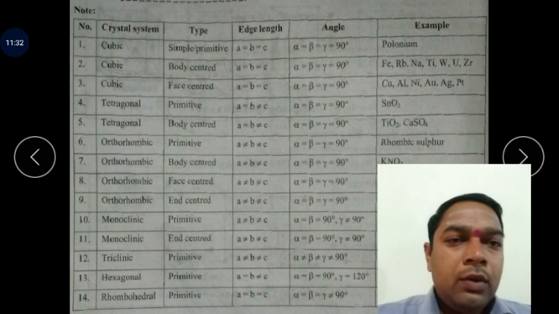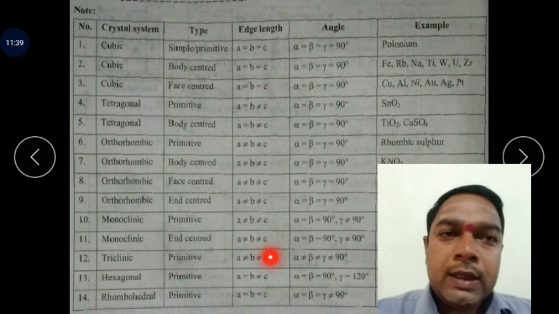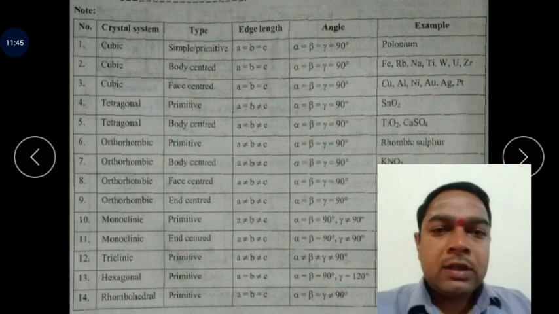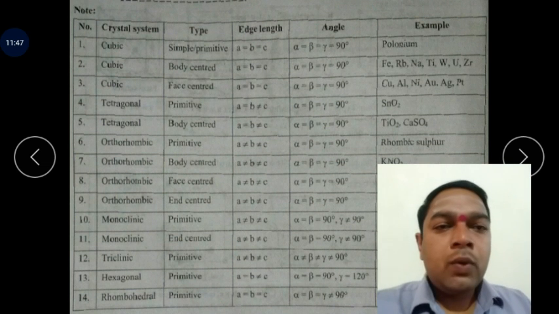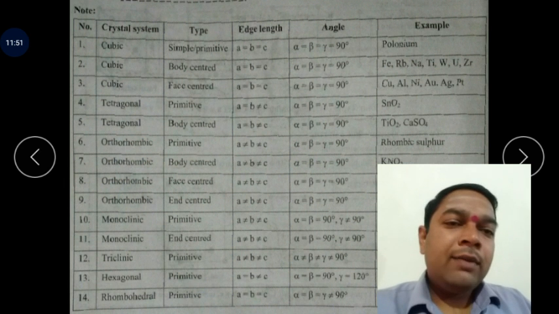By using this table, we can see that the edge lengths are different in each case, along with differences in their bond angles. And by using these combinations, the scientist Bravais showed that there are 14 types of Bravais lattices, including 7 types of crystals.